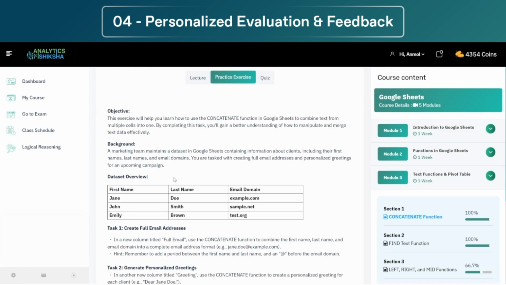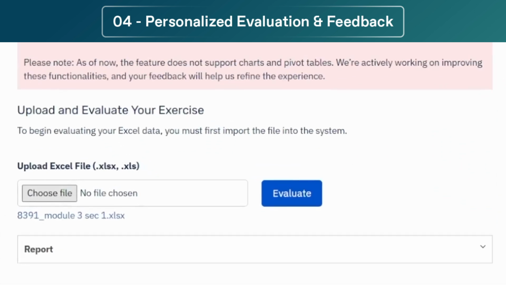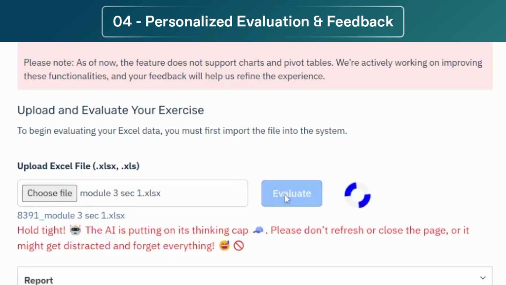Similarly, we can also evaluate our assignment of, let's say, Google Sheets. What we have to do is upload our submission here. We'll click on this, select the file, and then click on evaluate. Once you do it, the AI will fetch all the contents of your file and evaluate those against the questions that are there in the assignment.